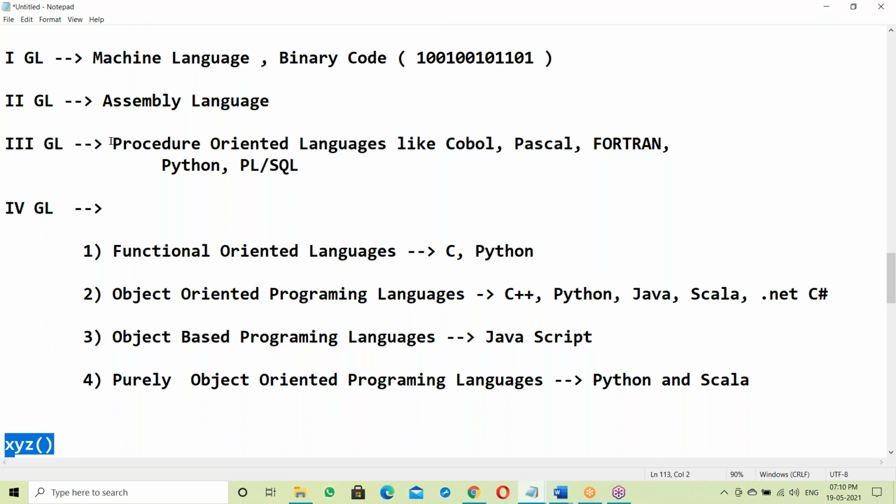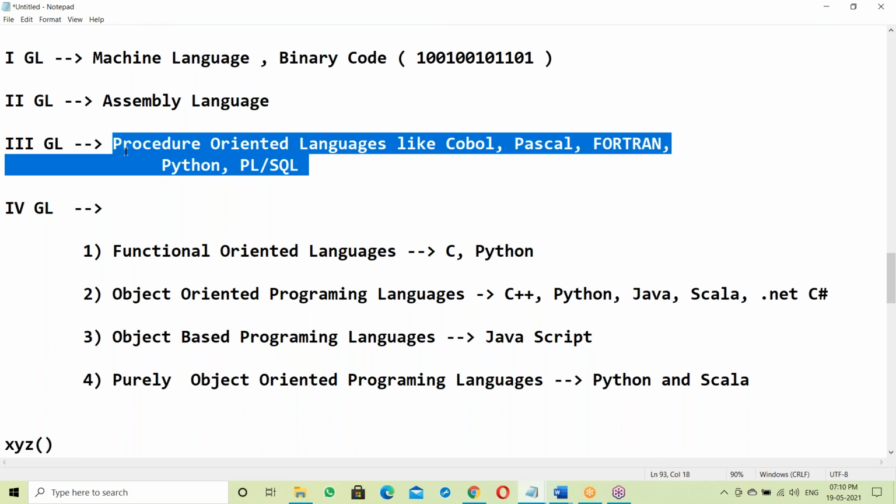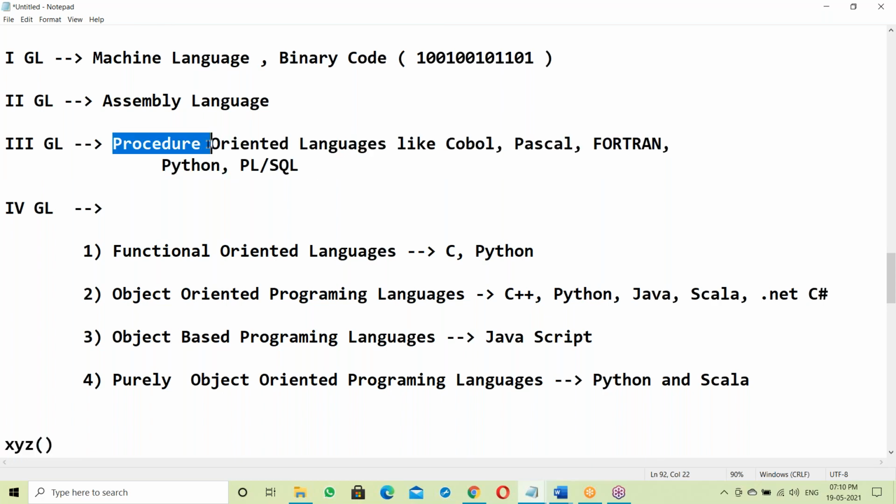So these are procedure oriented. In these languages, every task is handled by a procedure, and that's the reason they are called procedure oriented. Functional oriented, for example the C language: in C, everything is a function. Without a function, there is no C program. A C program is a collection of functions. Every task is handled by a function. That's the reason it is called functional oriented.